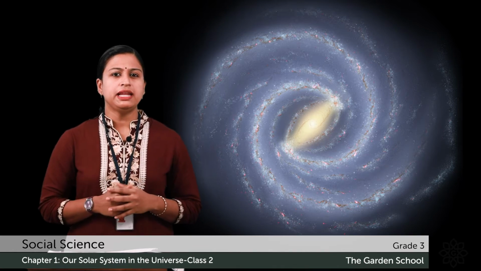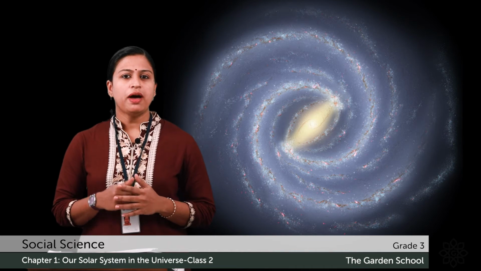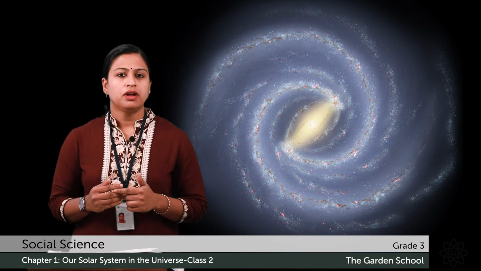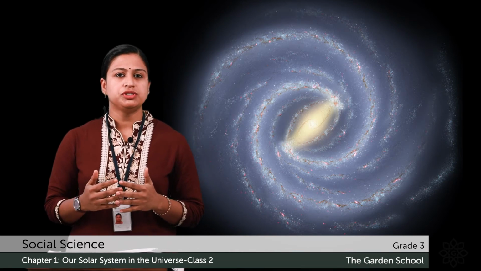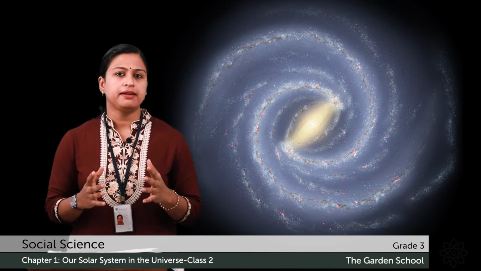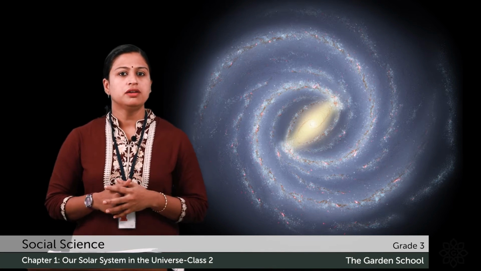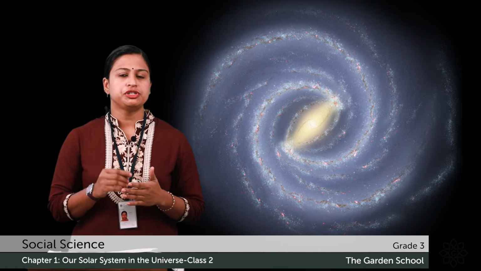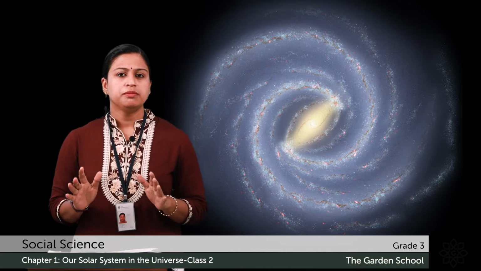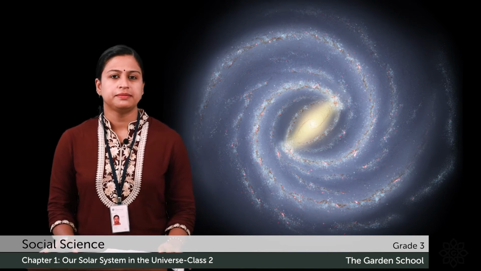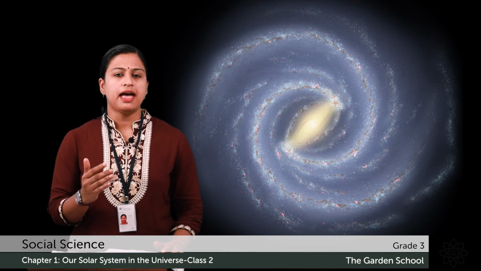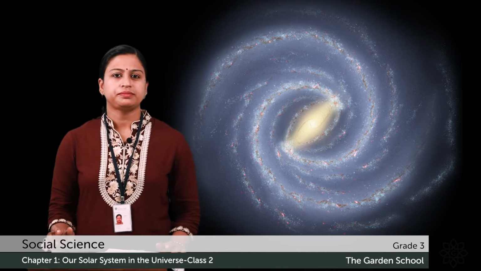Now, let's do an activity. You have to pause the video, go online and search in which of the spiral arms lies our solar system. You should note it down in your notebook, mentioning today's date. Once you are ready with the answer, play the video.